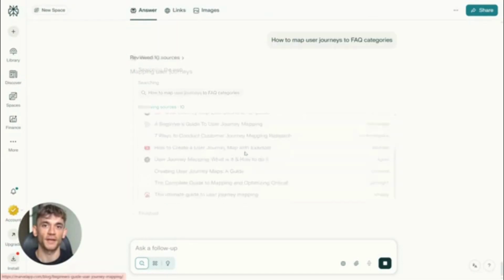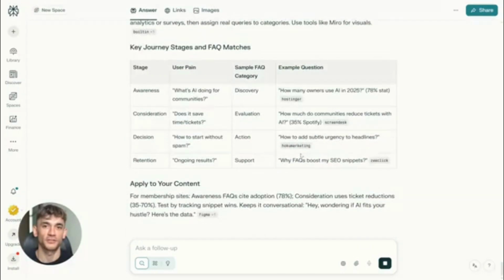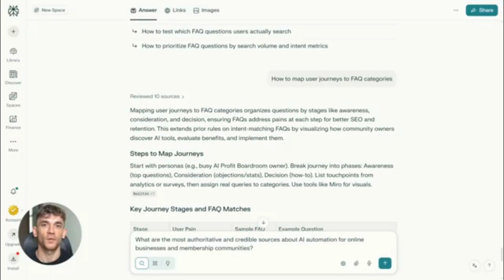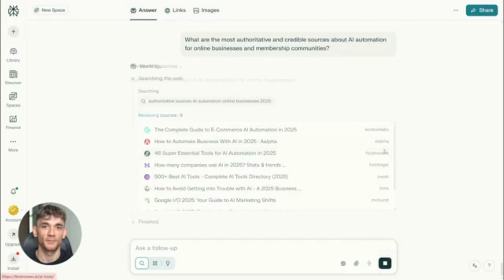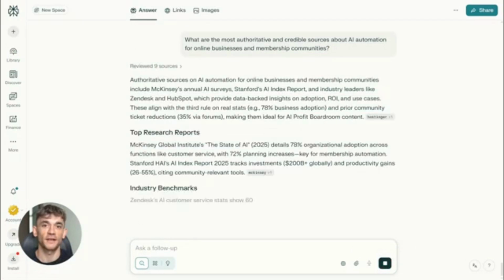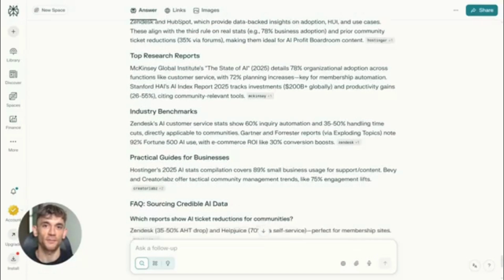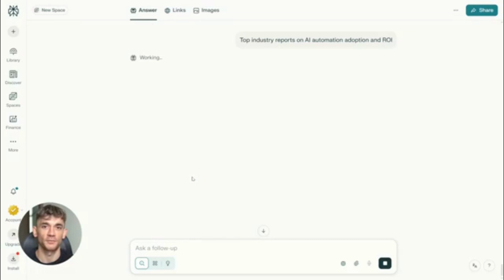External links, Perplexity tracks which sites you link to. If you link to authoritative sources, it makes your content more trustworthy. Here's the exact prompt to use. Go to Perplexity and type this. What are the most authoritative and credible sources about AI automation for online businesses and membership communities? It will give you a list of high authority sites, MIT Technology Review, Harvard Business Review, Forbes, McKinsey, those kinds of sites. Now in your content, link to those sources, not random links, strategic links that support your points.